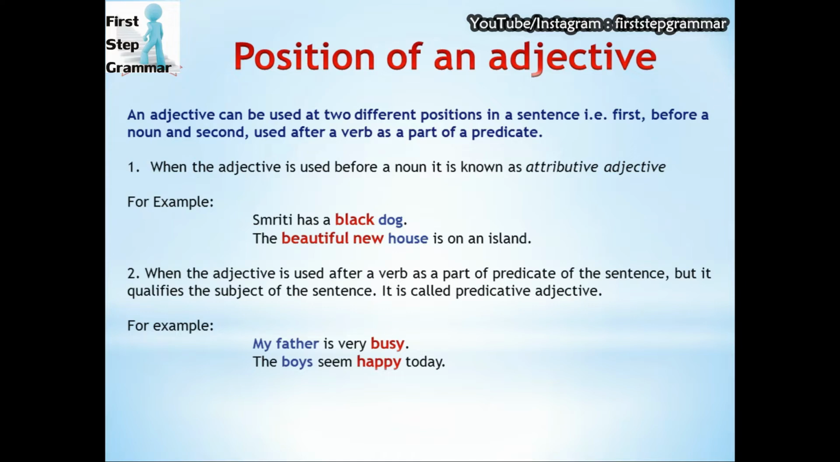In the second sentence as well, the boys seem happy today. Now the boys is the subject of the given sentence and happy is an adjective. But we can see that happy is not used before the noun boys. It is used after the verb seem. So this is the predicative adjective.